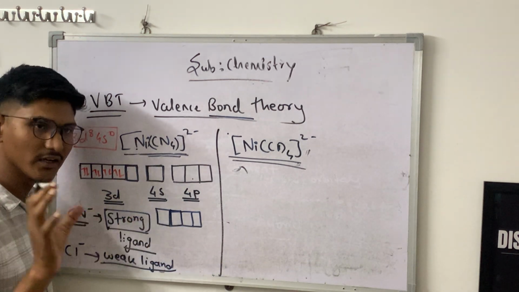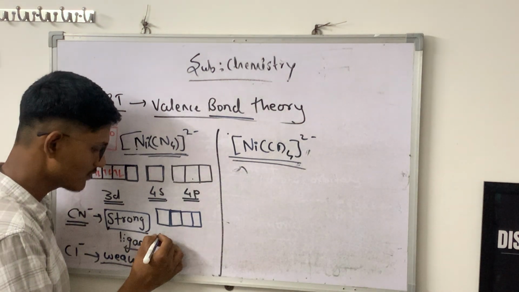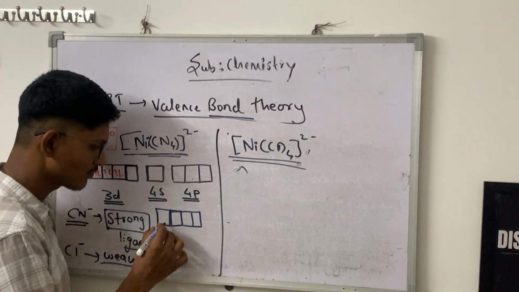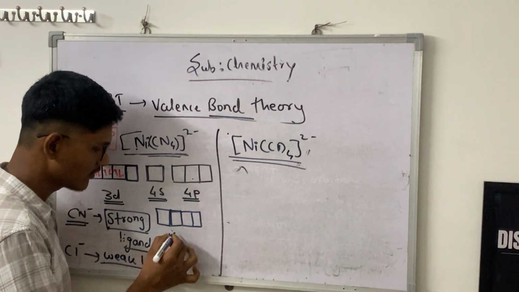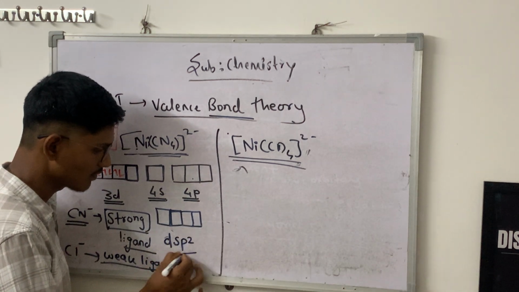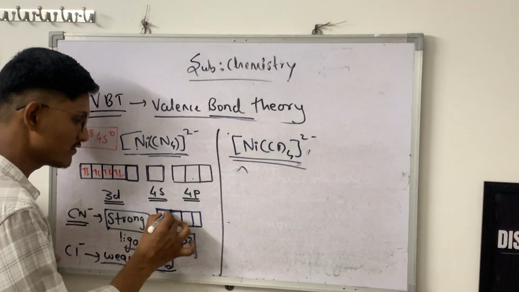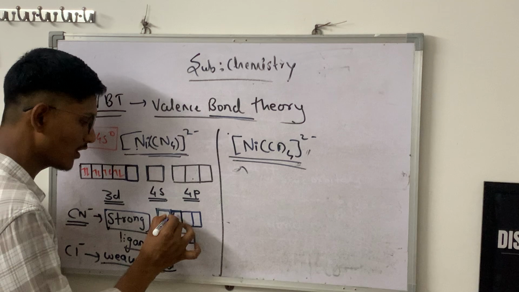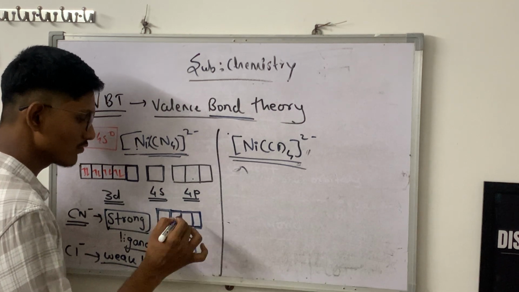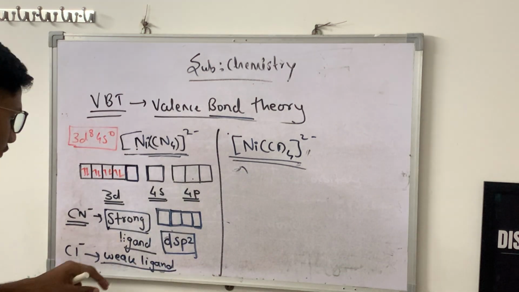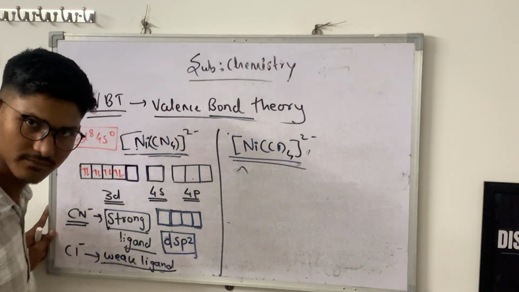These 4 orbitals get intermixed and form new hybrid orbitals, which have dsp2 hybridization. This is d orbital, this is s, and 2p orbital. Each hybrid orbital is dsp2 hybridized. Each hybrid orbital has the character of all these orbitals. So here 4 new orbitals form, which have characters of all these 3 orbitals.